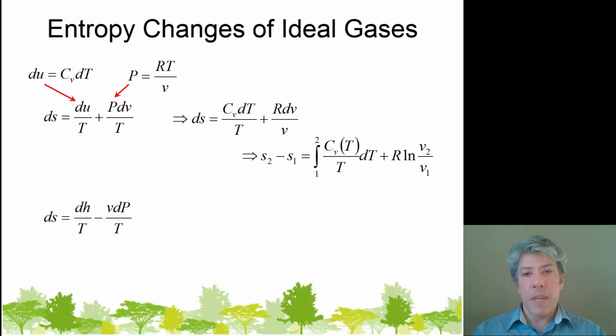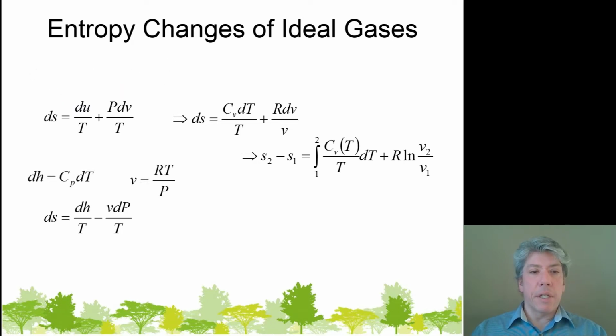Now be careful here. You might look at that and say, well, can't you cancel those two temperatures? Well, the term in the numerator is not saying that it's the constant volume heat capacity multiplied by temperature. Rather, it's simply saying the constant volume heat capacity, which we recognize changes based on the particular temperature at which you evaluate the heat capacity. So it's really a functional form showing that the heat capacity depends on temperature. So we can't just integrate that from the get-go.